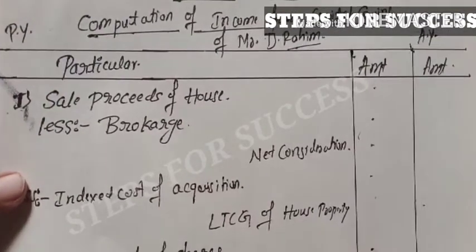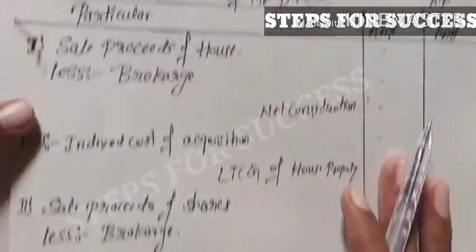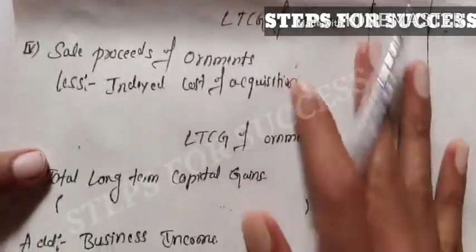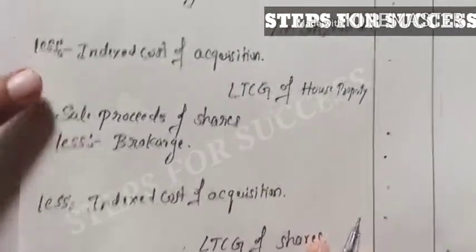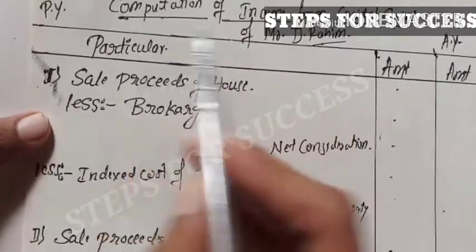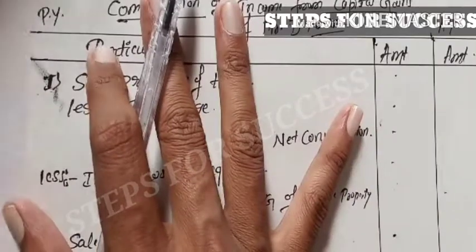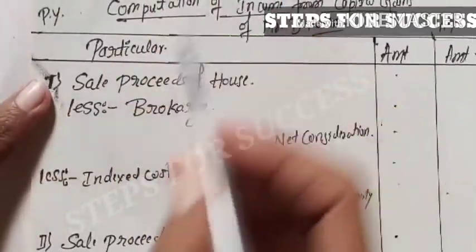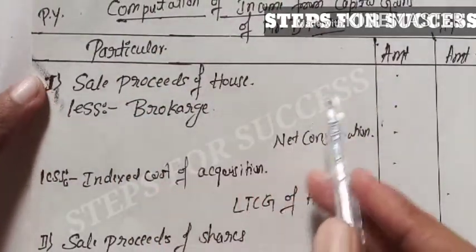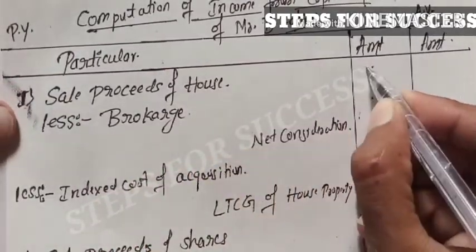I have already prepared this format of income from capital gain. Section C is a long question, so you must prepare in this way. So, computation of income from capital gain of Mr. Rahim. First, the sale proceeds of the house, 10,74,000, we write in this column.